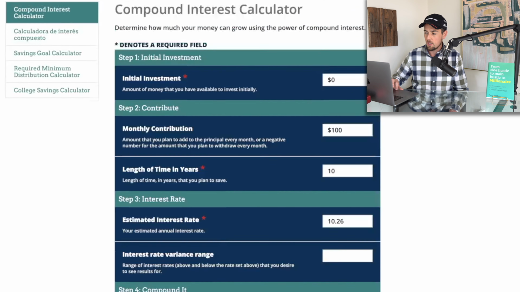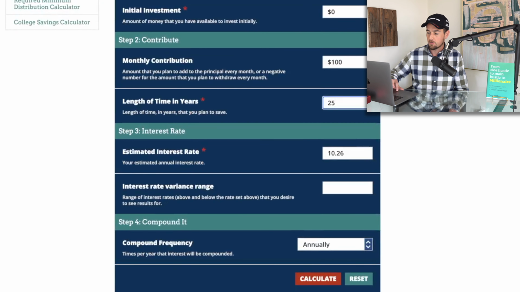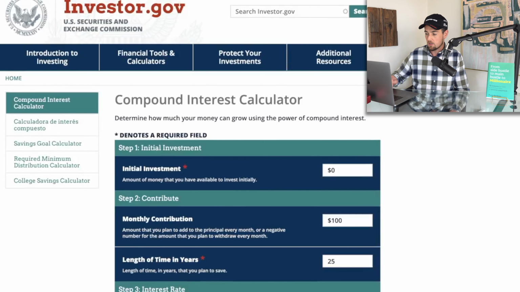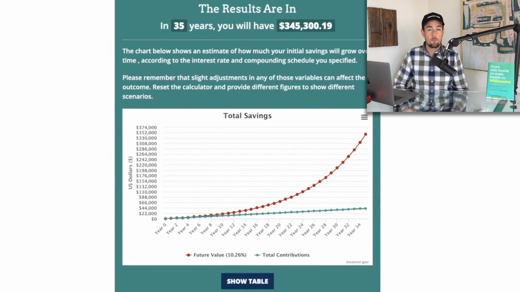Now, if we go ahead and change this to 25 years, you're going to see the magic of compound interest taking effect, and now you have a 6-figure portfolio. Let's go ahead and push out another 10 years to the 35-year mark now. And at this point, you would have $345,000 in that portfolio. So maybe you started at 20 and now you'd be 55 years old.